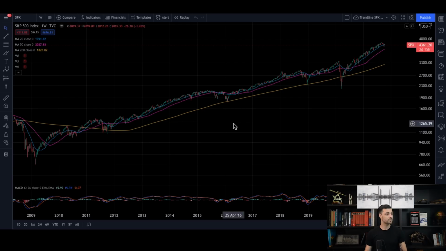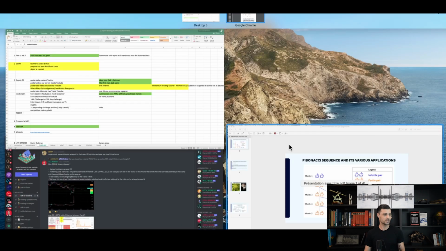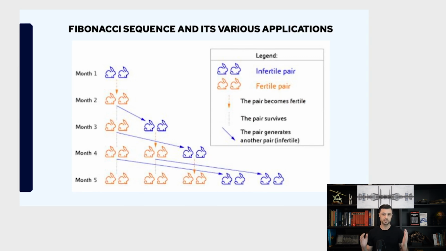Alright guys, so maybe the very first thing, I'm going to introduce you to the Fibonacci sequence. So basically Fibonacci is a mathematician from the 12th century. This guy was very appreciated by the king at his time. He was a bit of a phenomenon because he was just a genius. And when the king invited him to his court to solve some enigmas, to test him, he actually just beat everybody. He was the best of the best. And this is the reason why he got so famous, and we still talk about him today.